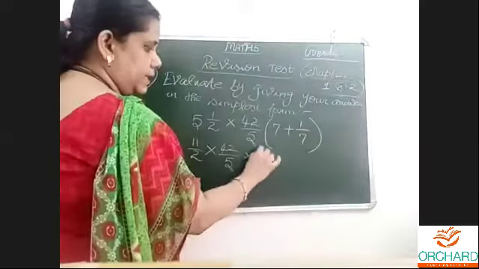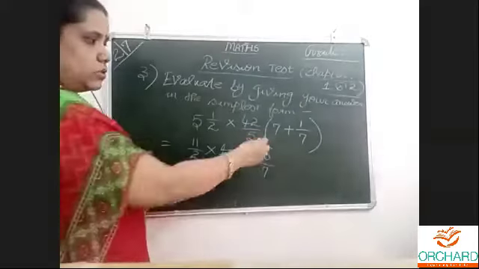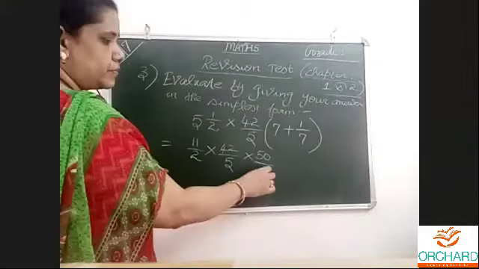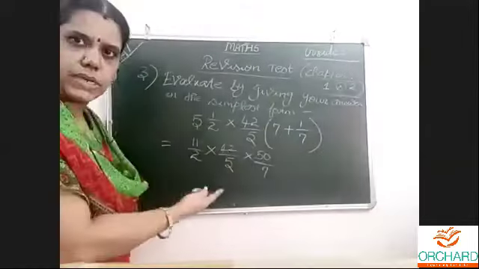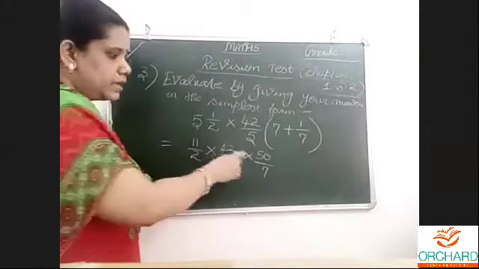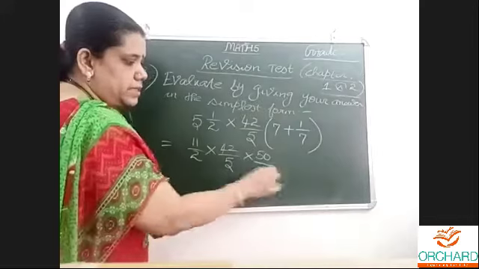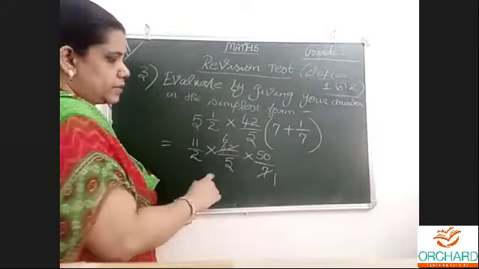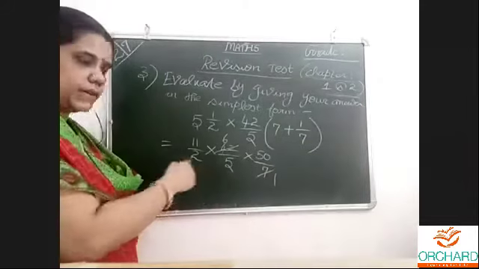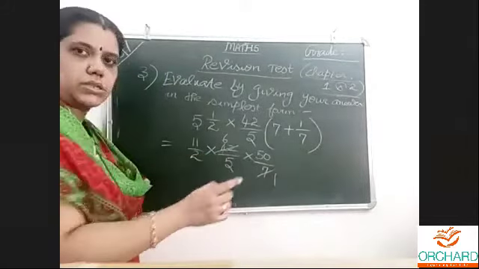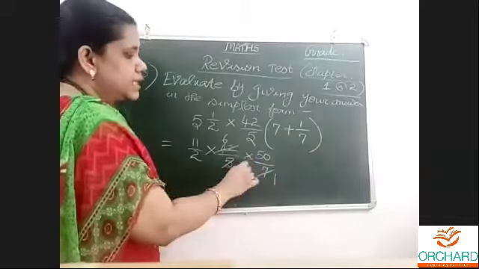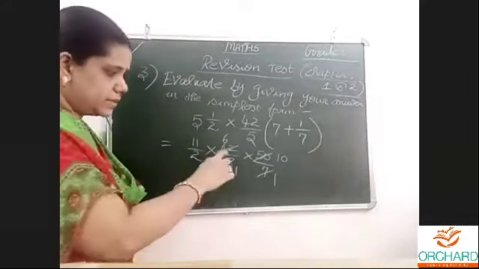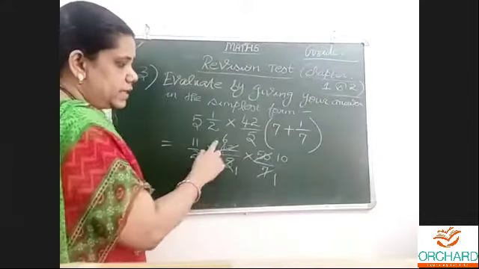Either you can write it inside the bracket, ma, or you can bring it outside and do like this. Both are correct. I can cancel these three, any denominator with any numerator. Now 7 and 42, I know tables. 1 sevens are 7, 6 sevens are 42. 7 table I used. You can also do it with the 2 and 42. That's your wish. 1 5s are 5, 10 5s are 50. 5 table. Then 2 here, 10 here, 6 here.